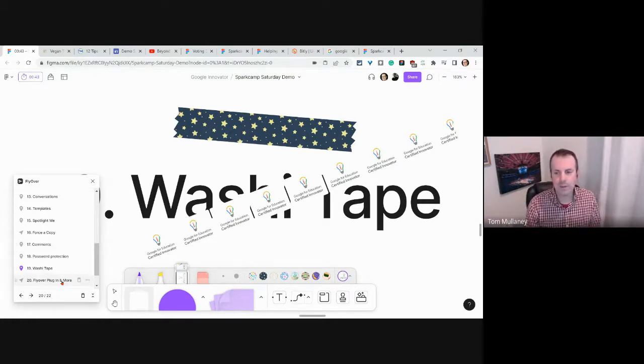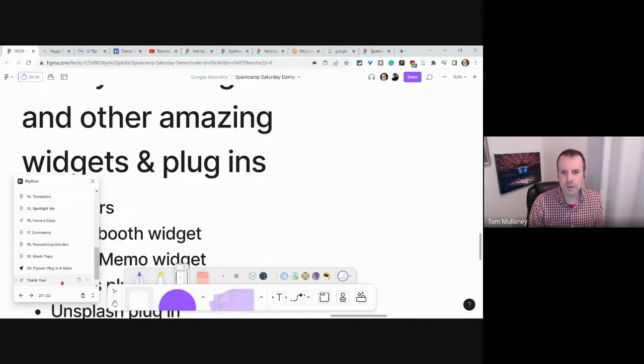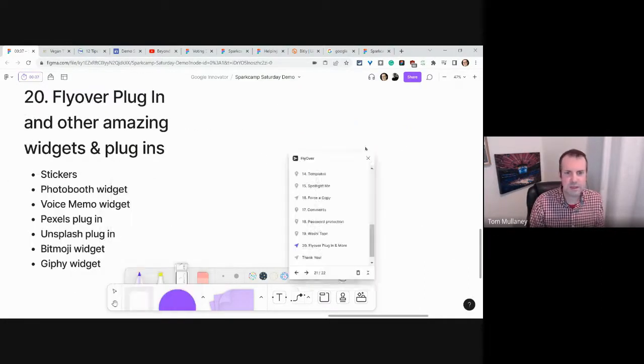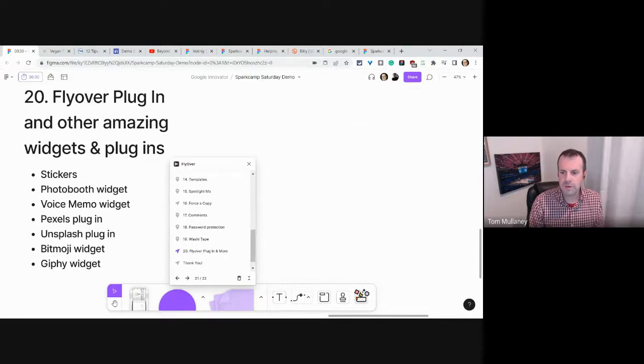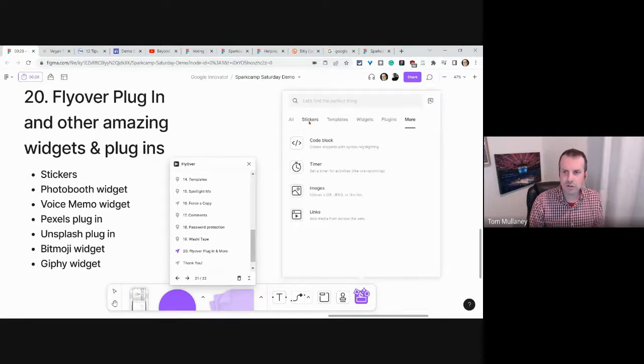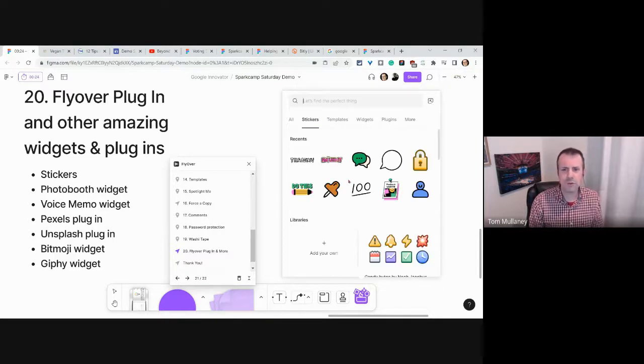All right, one last thing before I let us play is this flyover plugin. You notice how this has been kind of like a Prezi? It's because of this plugin that's available right here. Over here, you get all of these stickers and widgets and plugins. The stickers are cool. They're very teacher friendly, including this Do This one.